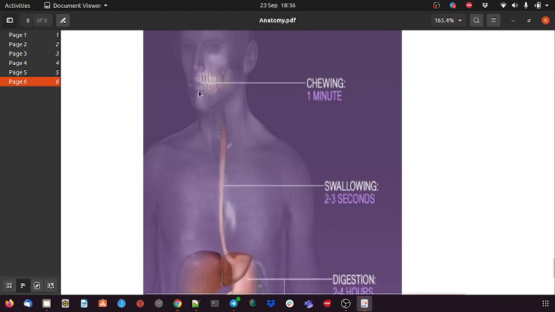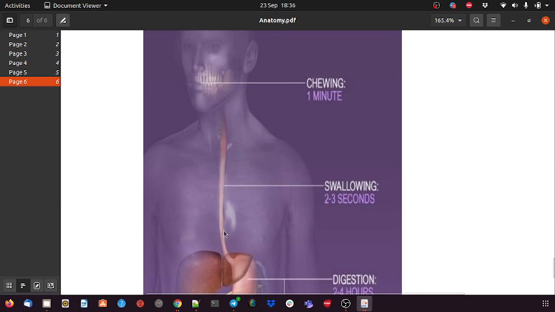The glucose or starch in the food starts decomposing or breaking down in the mouth itself. So the digestion process starts in the mouth itself. Then it is passed on to the food pipe, and it takes around 2 to 3 seconds. This is the shortest time the food is present in our body.